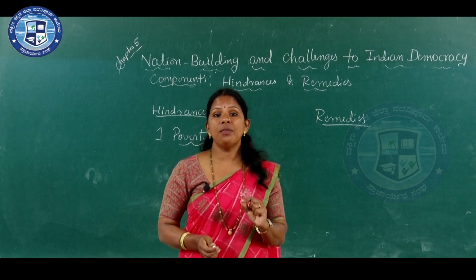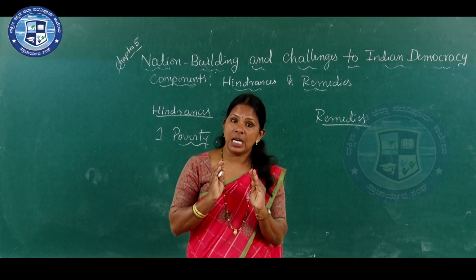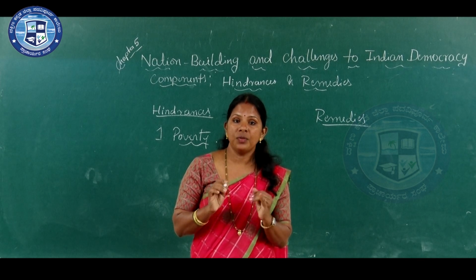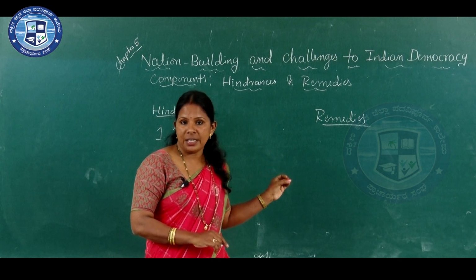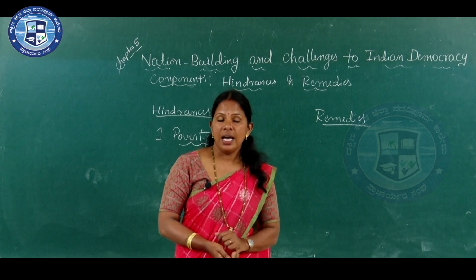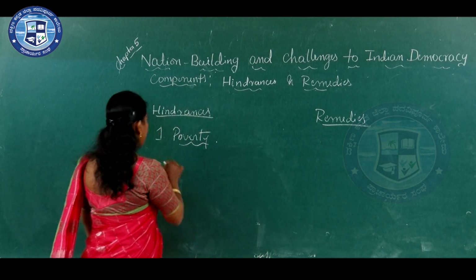When the personality development of an individual is difficult, then the nation's development is also difficult. So, poverty is one of the important hindrances to the nation's development or nation building. And another important hindrance is population explosion.